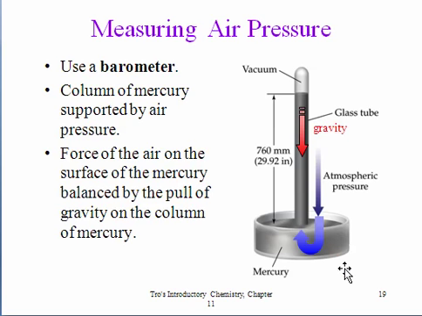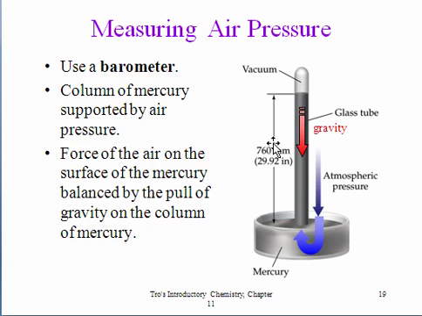Well, air pressure was first measured using a barometer, and here is an example of the first primitive barometer that was made. A tube was filled with mercury, and the tube was inverted into a pool of mercury. And the scientist who did work on this, Torricelli, noticed that this level would move up and down.